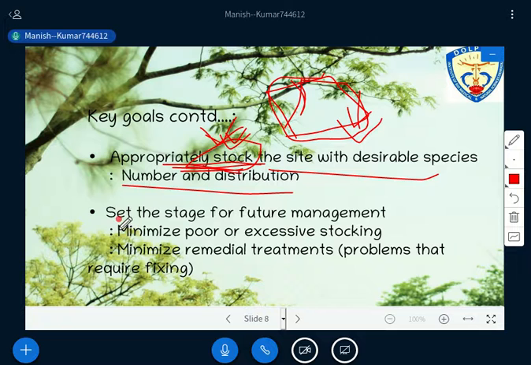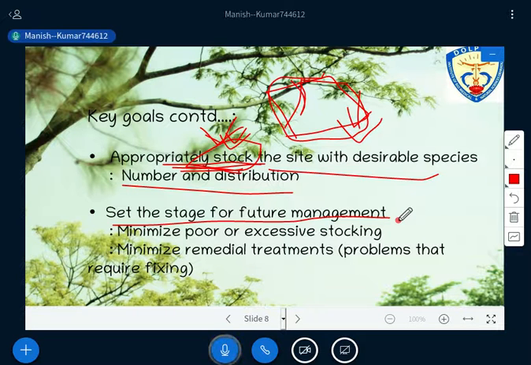Fine. Then next thing that you are able to achieve through this regeneration strategy: set the stage for future management. Future management means what? As I told you, since regeneration has been started by yourself, you know everything about your process, and you are also able to predict the future there, right?